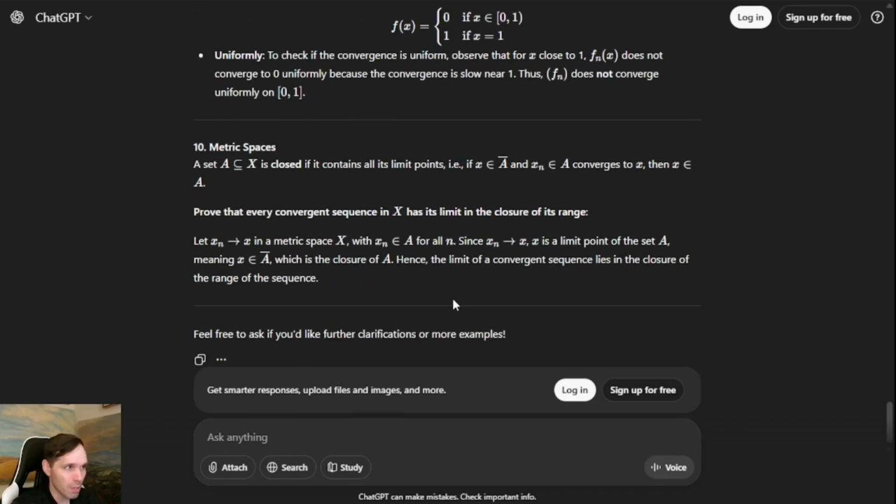Last question about metric spaces. A set A as subset of X is closed if it contains all its limit points. Was this the question? The question was, define what it means for a subset to be closed. Okay, so a subset of X is closed if it contains all its limit points, i.e., if X is in the closure of A, this is the shorthand for that, and Xn is contained in A, converges to X, then X is an element of A. Perfect. That is exactly what it means for a set to be closed. It contains all of its limit points.